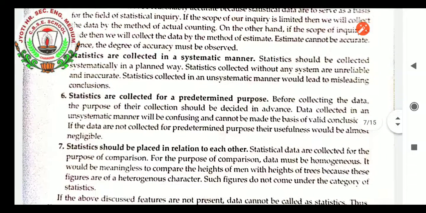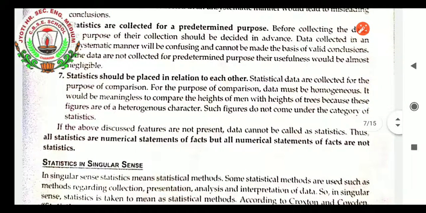Before collecting the data, the purpose of their collection should be decided in advance. Data collected in an unsystematic manner will be confusing and cannot be made the basis of valid conclusions. If the data are not collected for a predetermined purpose, their usefulness would be almost negligible. The last characteristic: statistics should be placed in relation to each other. Definitely, students, statistical data are collected for the purpose of comparison.